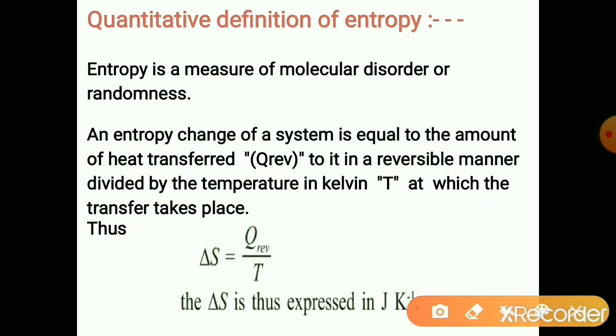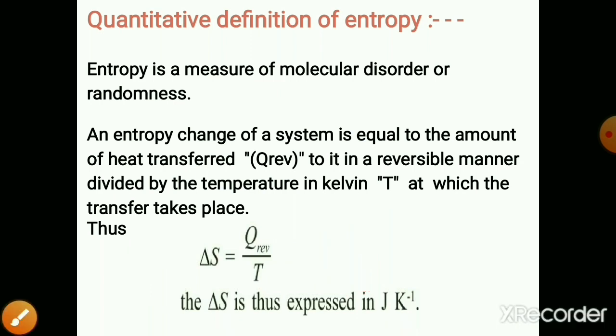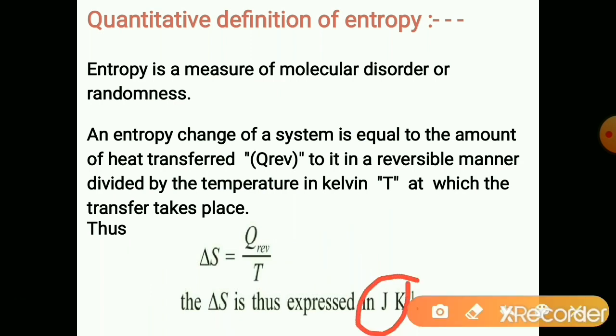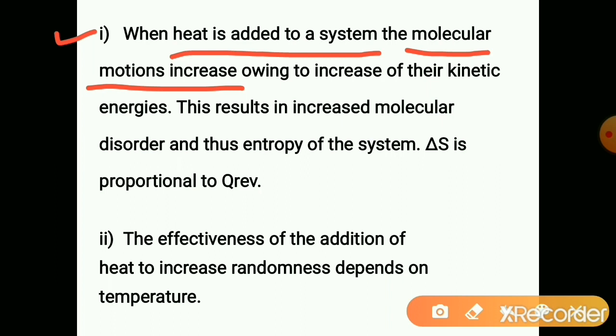So the mathematical definition is given in this way: delta S is equal to Q reversible divided by T. T is in Kelvin, and when heat is expressed in joules, the unit of delta S will be joules per Kelvin. So this is important. Remember this for the MCQ. This can be asked. We need to understand the meaning of that quantitative definition of entropy. When heat is added to the system, the molecular motions increase. Just now we have studied the solid state.